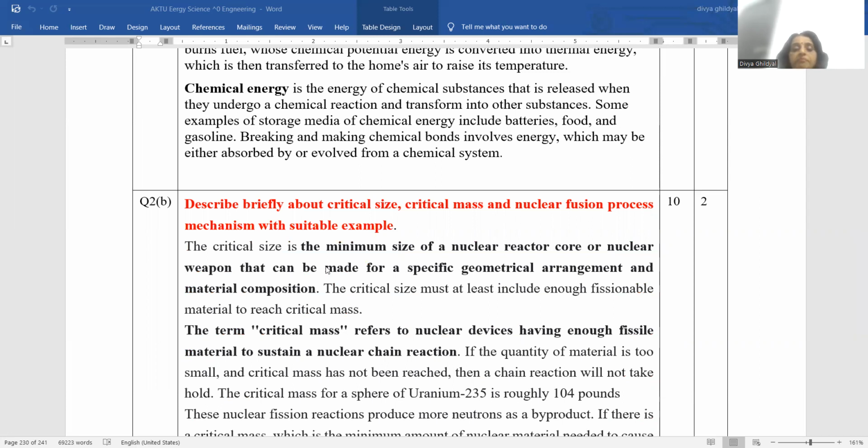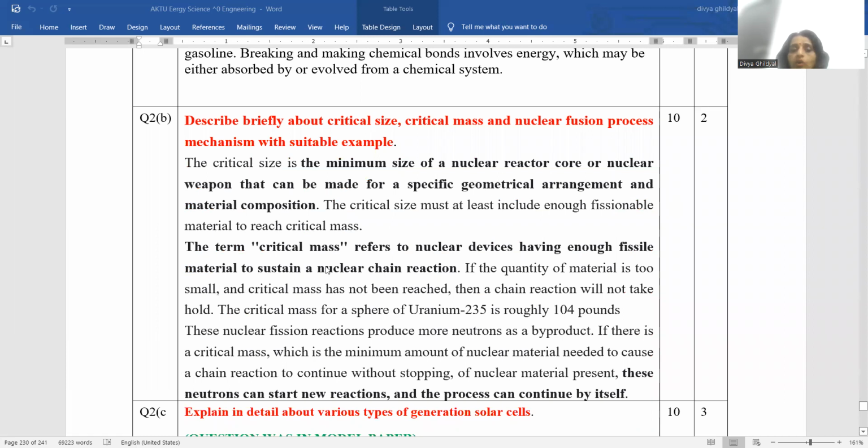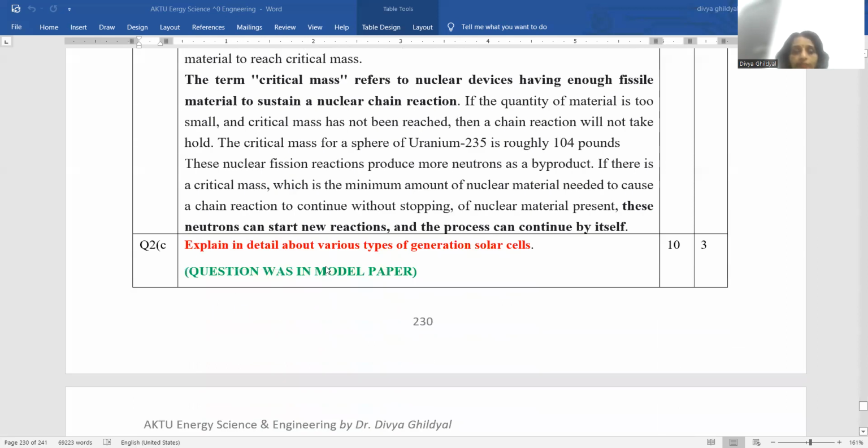Critical size is the minimum size of a nuclear reactor core or nuclear weapon that can be made for a specific geometrical arrangement and material composition. Critical mass refers to nuclear devices having enough fissile material to sustain a nuclear chain reaction.